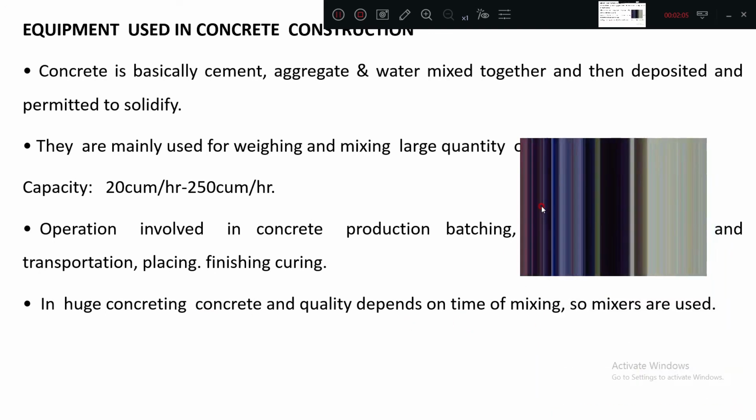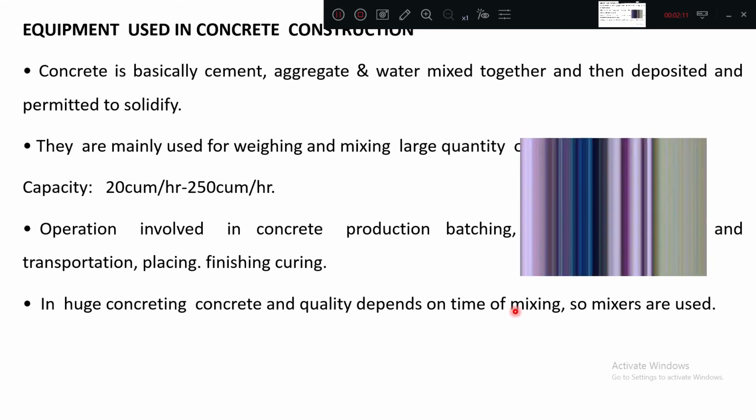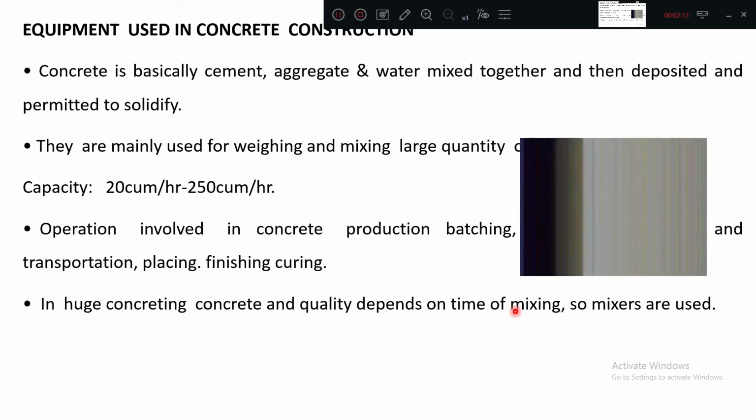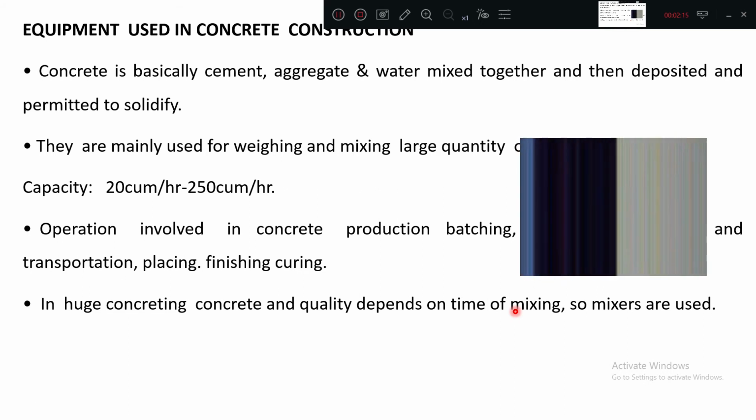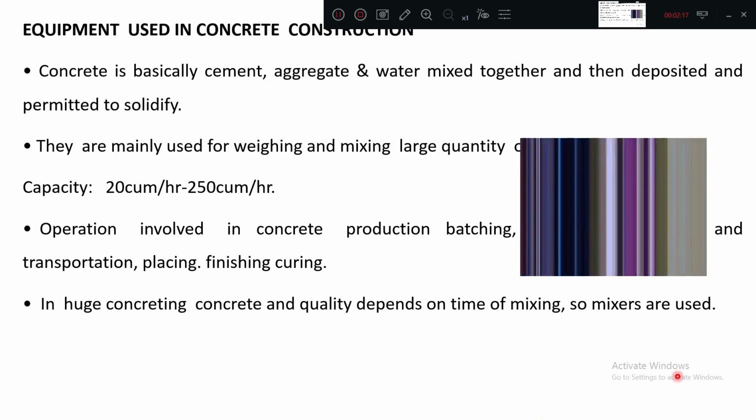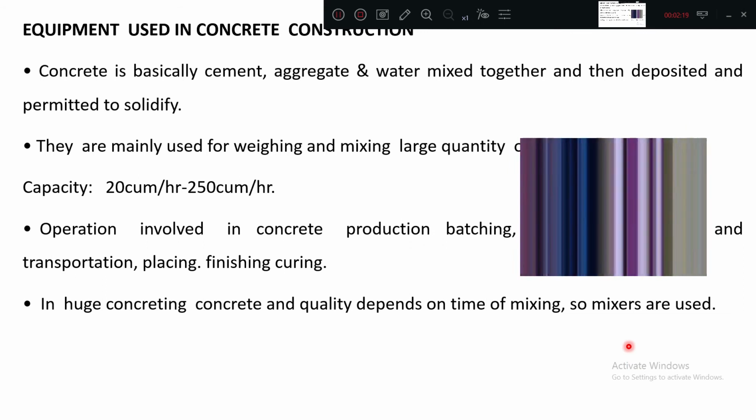In huge concreting works, quality depends upon mixing time. Do you remember this point? As the concrete mixing time improves, workability also increases. So mixers are used.